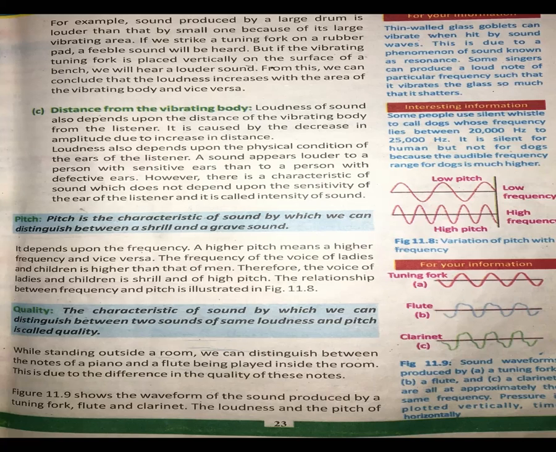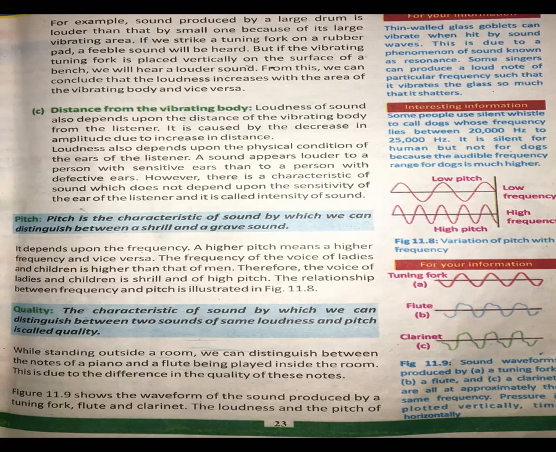If you are near a vibrating body, for example, standing near a drum that is being beaten, you can hear the louder sound. But if you move further apart, 2 or 3 kilometers, or 500 meters away from the drum, you will hear less sound as compared to standing near the drum.